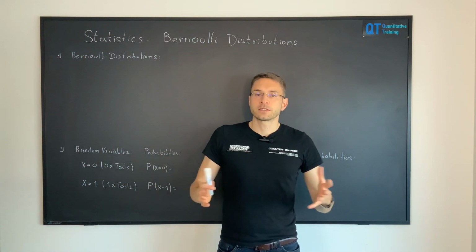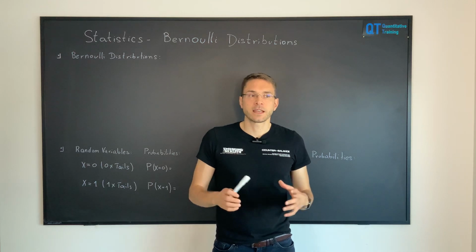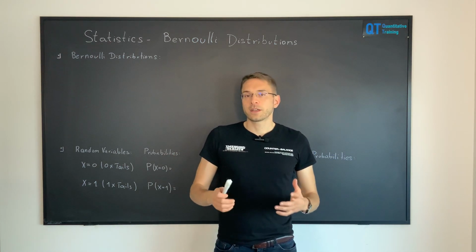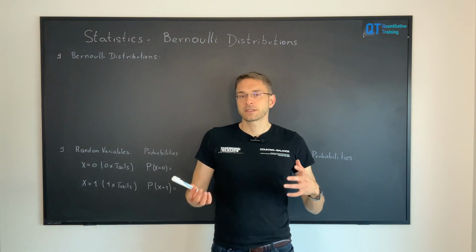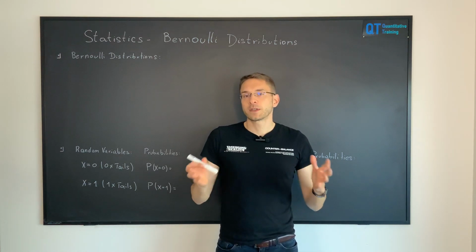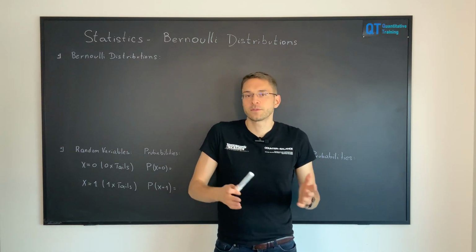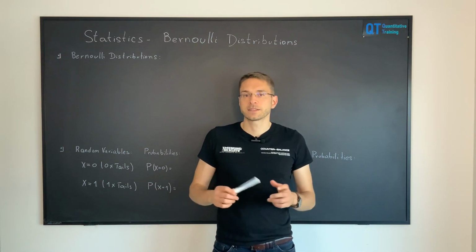In order to illustrate this, we are going to discuss again the random experiment of a flip of a coin. A coin has tails on one side and heads on the other side. In the beginning, we are going to consider a fair coin, so we have a 50-50 chance to obtain tails and heads.